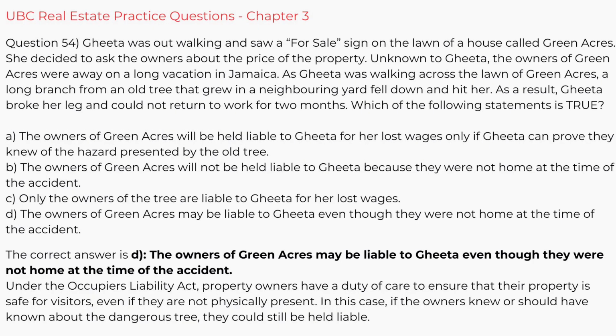Question 53. Which of the following statements about fixtures and chattels is false? A. When a chattel becomes attached, even slightly, to real property, it is presumed to be considered a fixture unless circumstances show that the item was intended to remain a chattel. B. A seller of real property has the right to detach and remove any fixture after entering the contract of purchase and sale if they so desire.